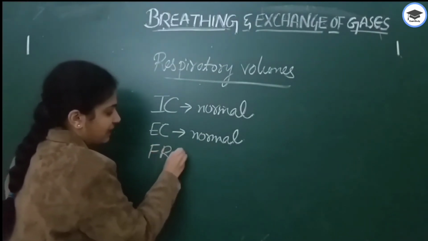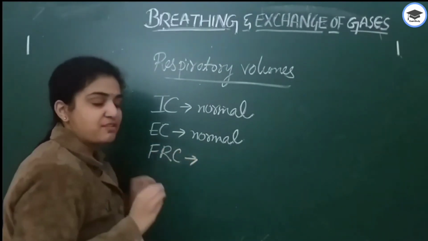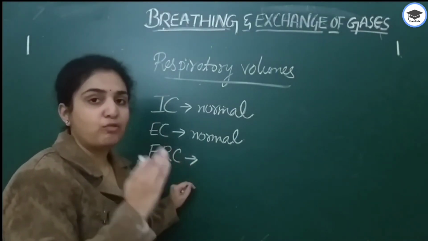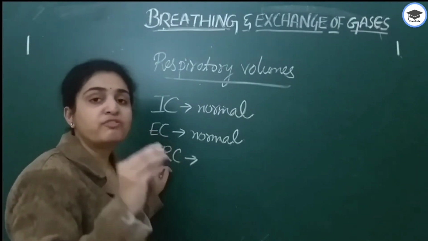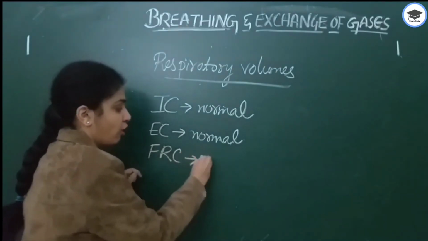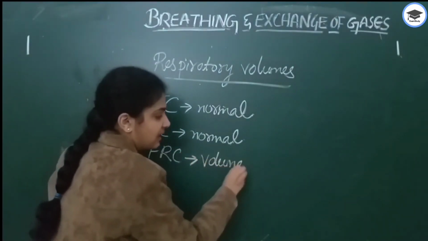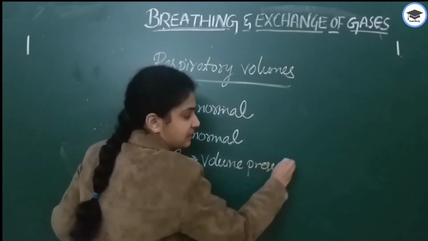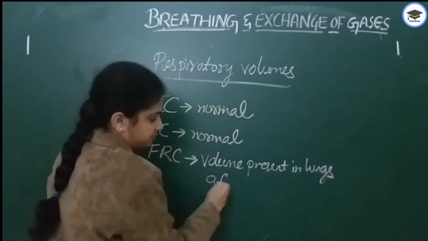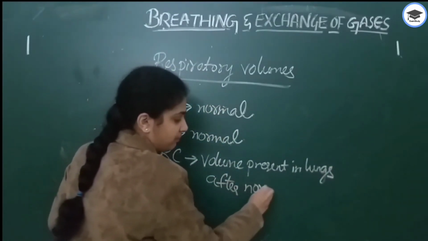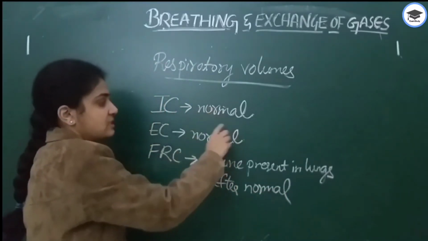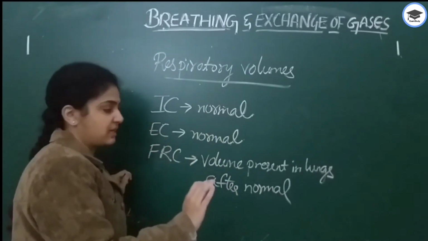Next, functional residual capacity. What is functional residual capacity? It is the volume present in the lungs after normal expiration. Normal. See, before we dealt with forced, all forced. Here, these are normal expirations and inspirations.